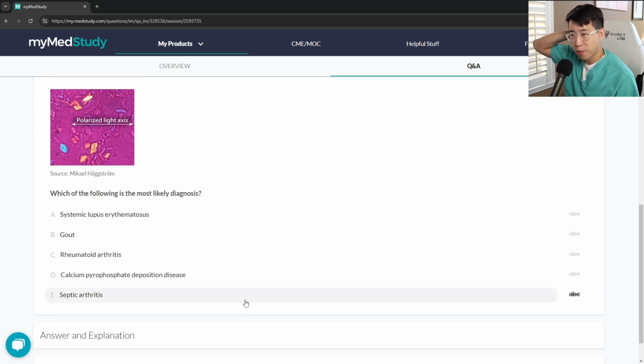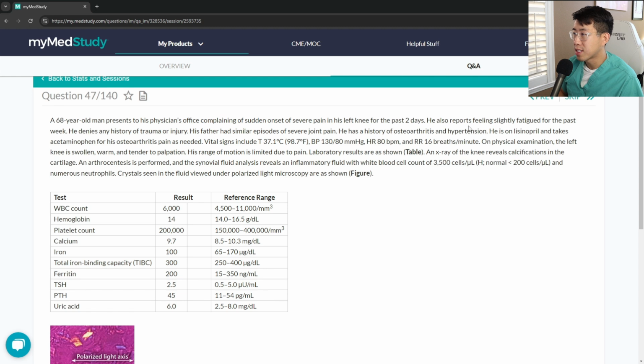CPPD does have rhomboid shaped crystals, but it is positively birefringent, I believe, which means it does not change in color. Maybe I'm remembering this wrong. Let's see if there's anything else in the question stem. He reports feeling slightly fatigued for the past week, denies trauma or history. His father had similar episodes of severe joint pain, has a history of osteoarthritis and hypertension. He's on lisinopril and acetaminophen. Vitals are normal. Knee is swollen, warm, and tender to palpation. Range of motion is limited due to pain.